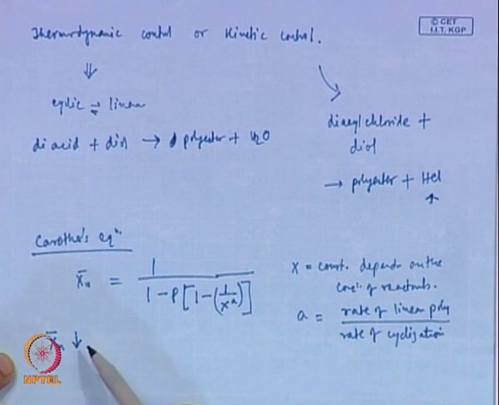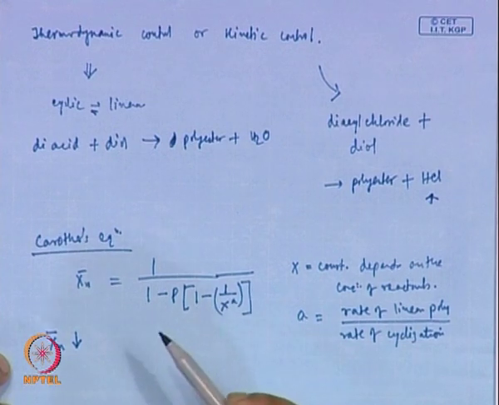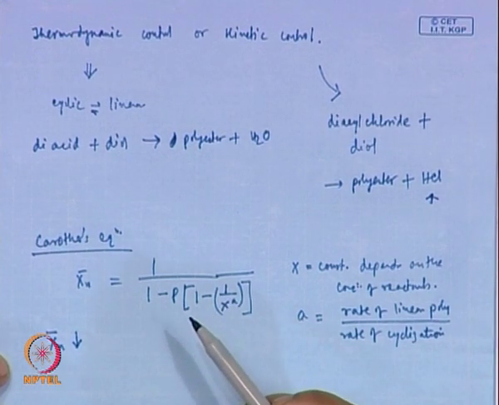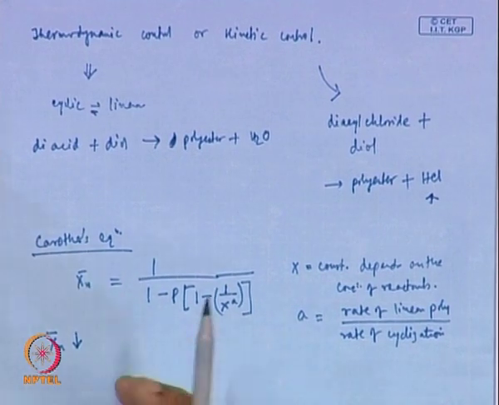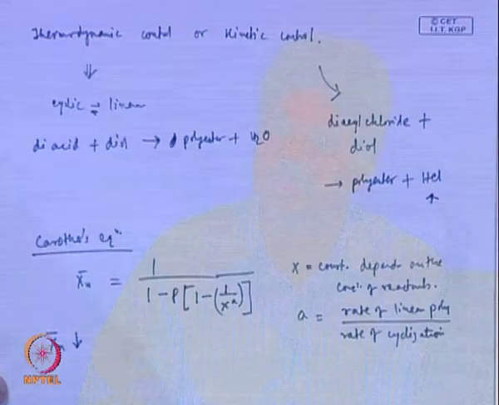So, as more and more cyclization happens, the degree of polymerization also comes down, as we realized in the beginning of this lecture. When more cyclic small molecules are formed, it affects both the number average and the weight average degrees of polymerization, but it affects the number average more than the weight average. So, you get a PDI higher than 2.